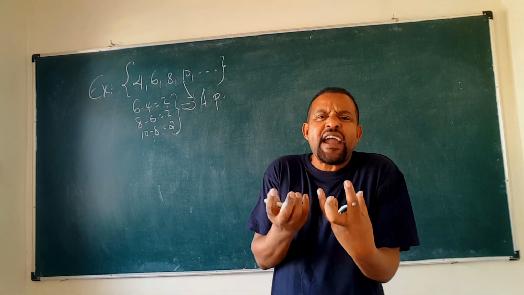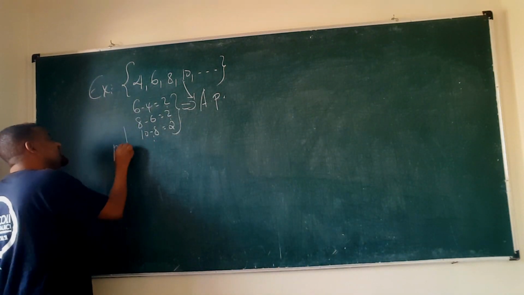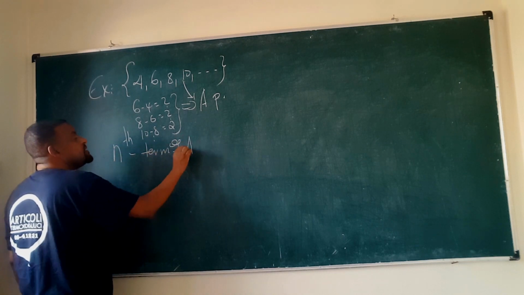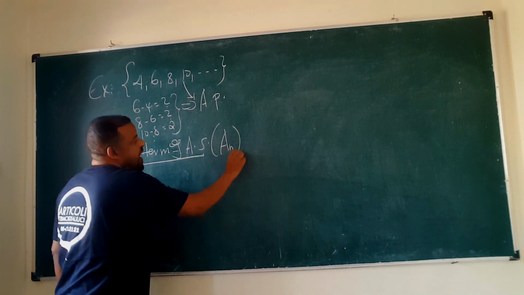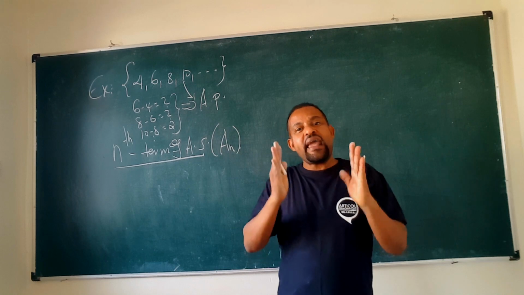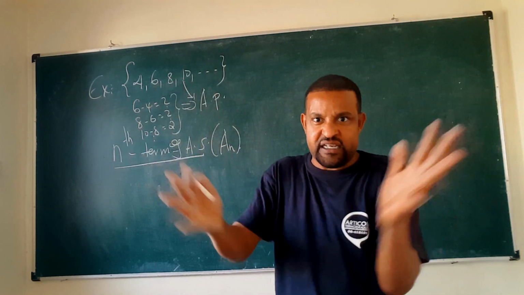Next, how could we find the nth term of an arithmetic sequence? The nth term of an arithmetic sequence. That is n. So how could we generalize the nth term of a given arithmetic sequence?